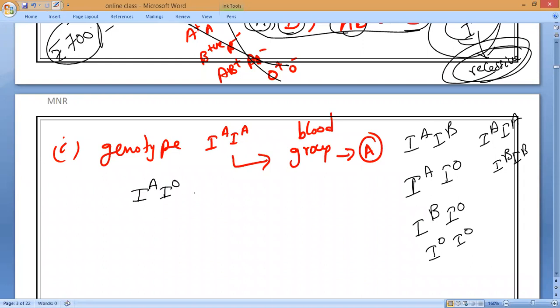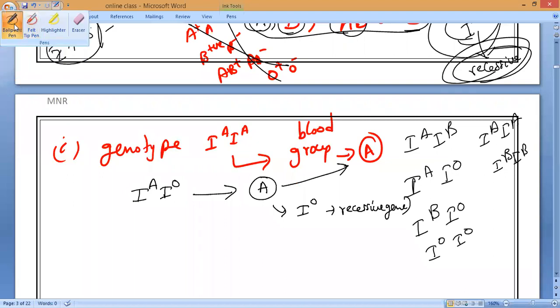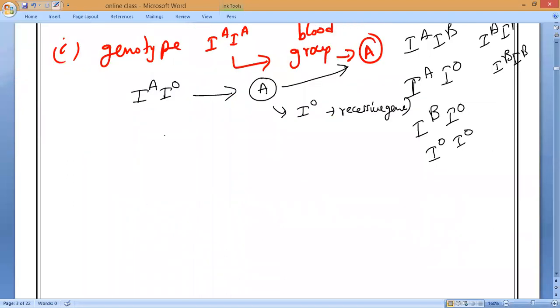Can you tell me the blood group? A. Then also A only, because IO is the, what is the gene? Recessive. This is the simplest concept where you will never face any difficulty.